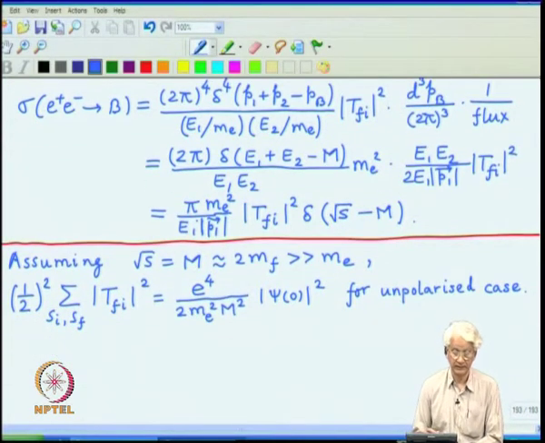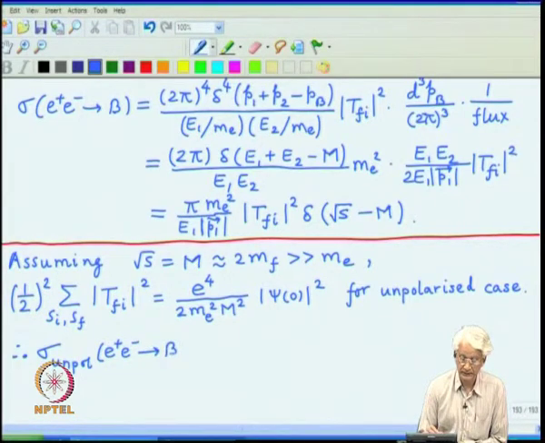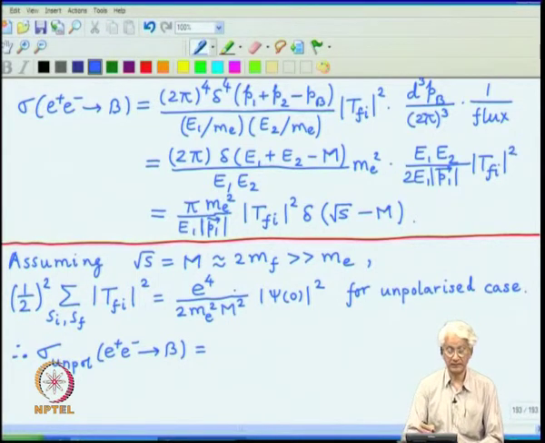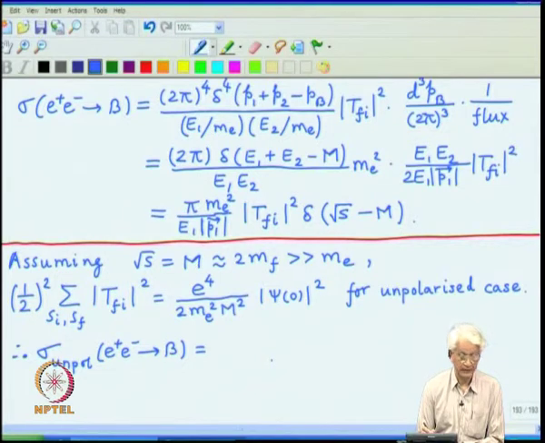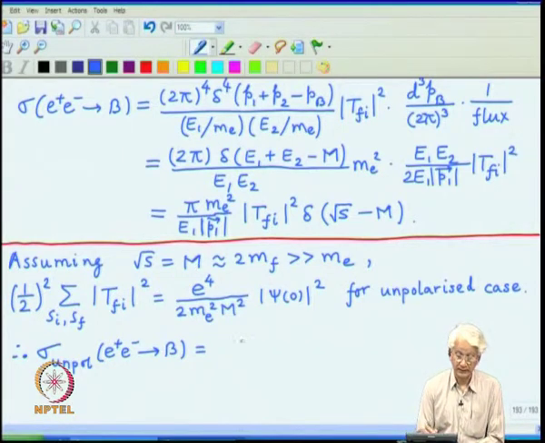And then we can plug it back inside to get sigma unpolarized for e plus e minus going to B. Various factors cancel out: m_e squared cancels, E1 and P1 are both equal to m by 2, and the factor of e raised to 4 can be converted to alpha squared by multiplying by 4 pi squared.